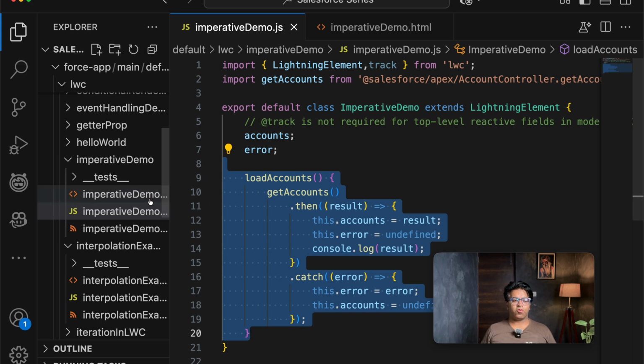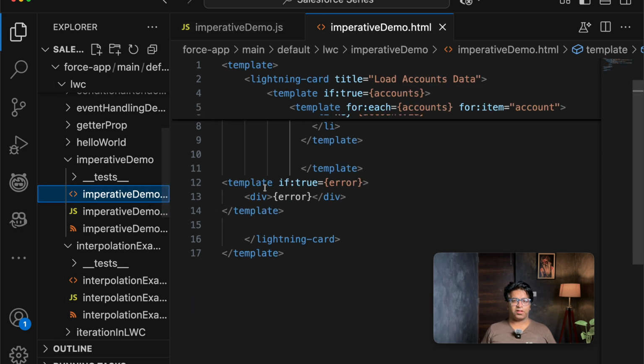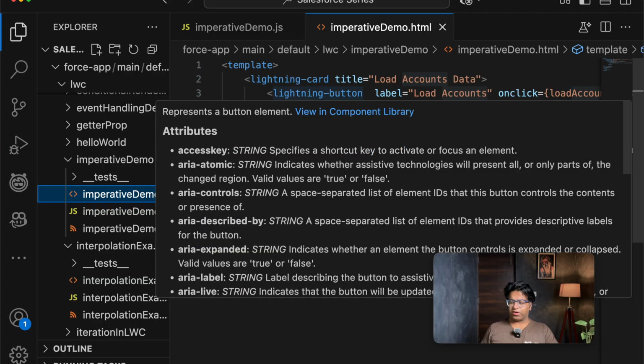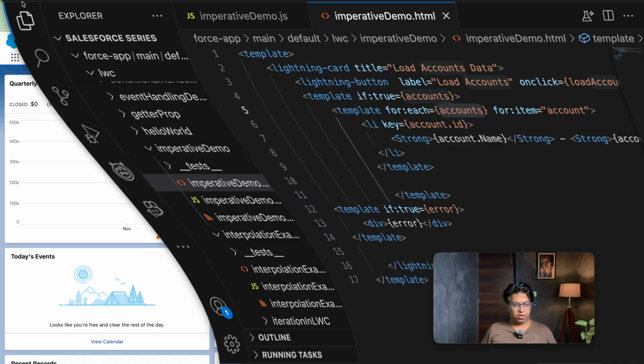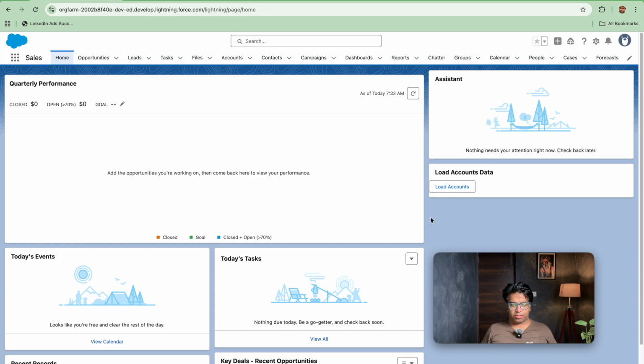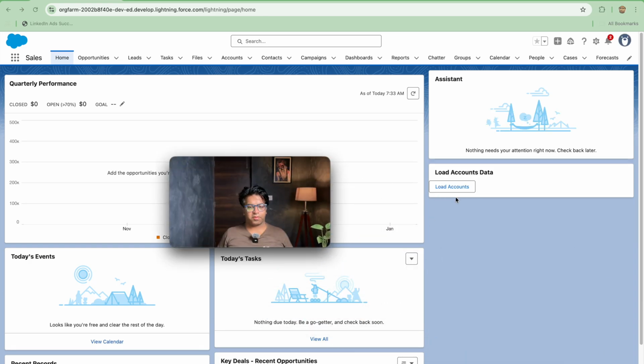We will be using the same example where we added a button yesterday. Let's discuss the functionality that was created yesterday. I will minimize this and refresh this component. This is how I am getting the data from the imperative method.